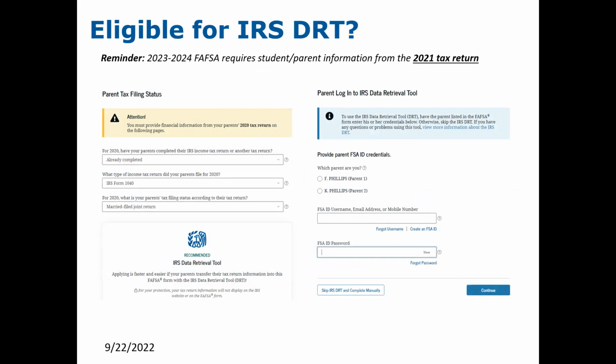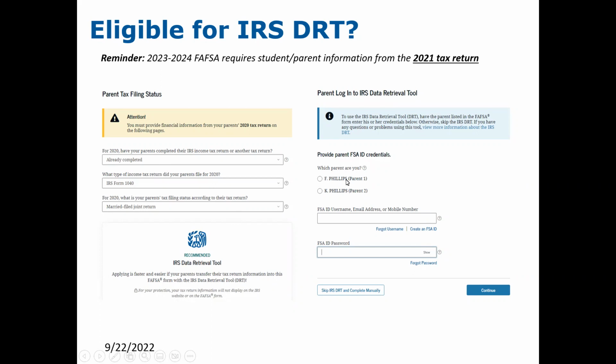So remember, the 23-24 FAFSA form is looking for the 2021 tax information. So if a family wants to, and this is presented to the parent that indicates that they already completed a tax return, and then in the income section for the student, it is asked the same question. If they indicate that they completed a 2021 tax return, they too may use the data retrieval tool. They will give the student the option, or the parent the option, to use the data retrieval tool.